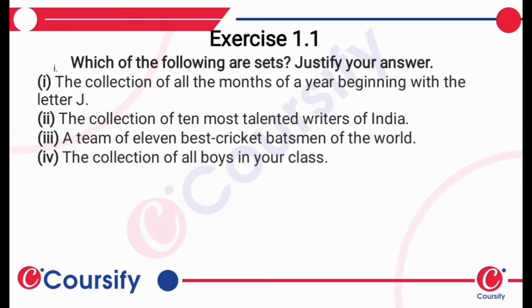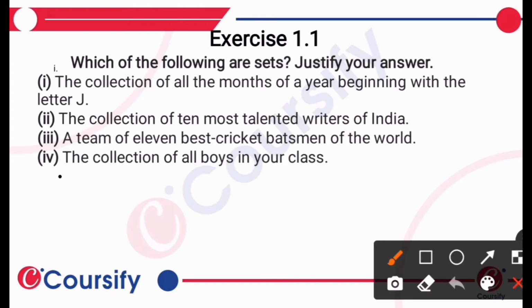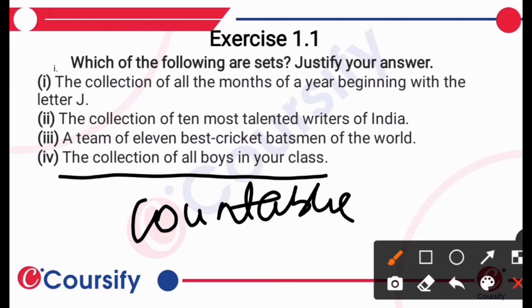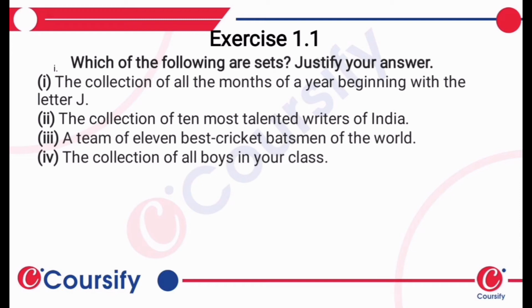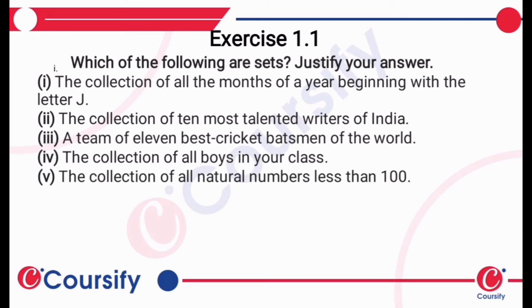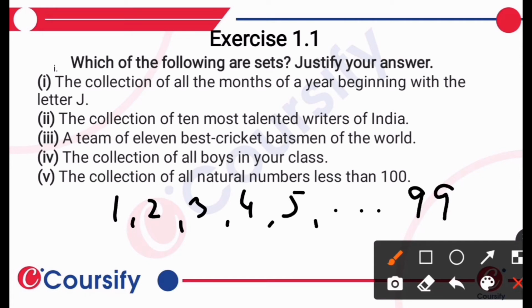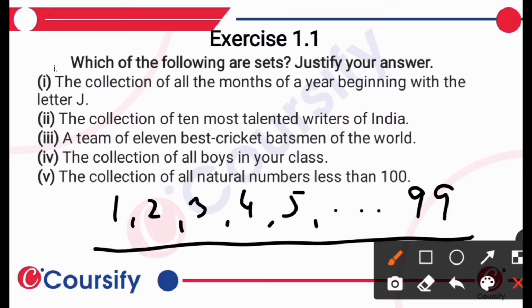The collection of all boys in your class. Boys in a class can be considered a set because the boys in a class are countable. They are finite, they can be counted, and thus they are considered a set. The collection of natural numbers less than 100: the natural numbers less than 100 are 1, 2, 3, 4, 5, and so on until 99. This is a finite set, a big one, but yet a finite set, and this again can be considered a set.